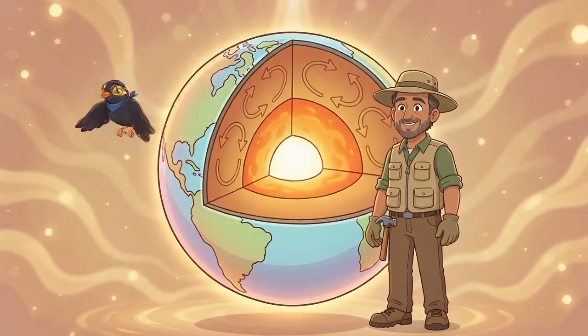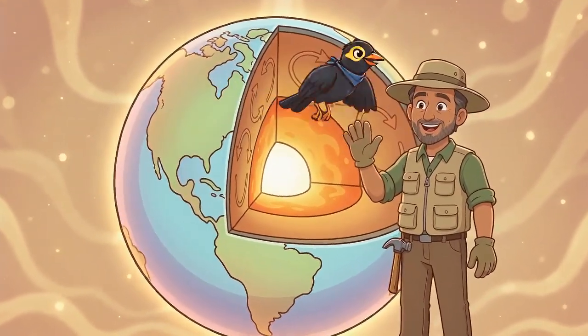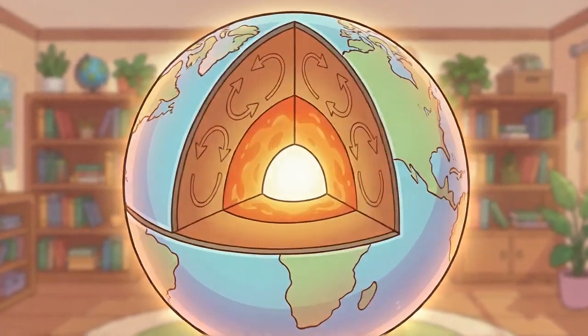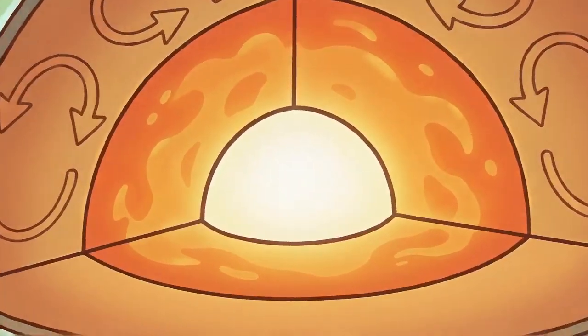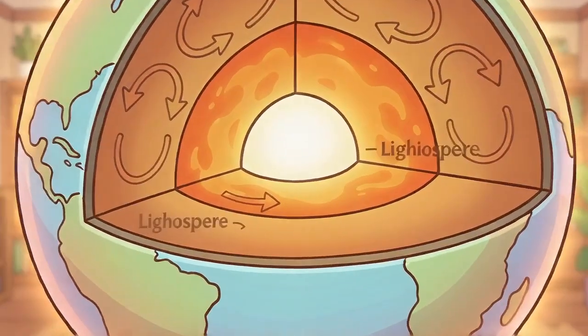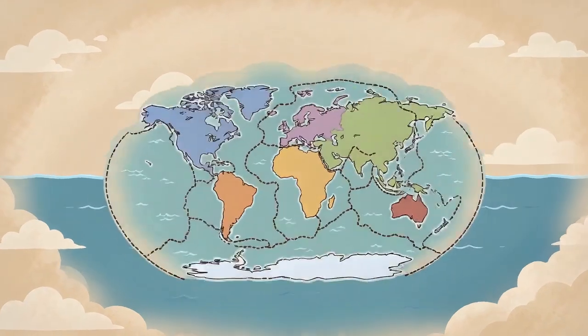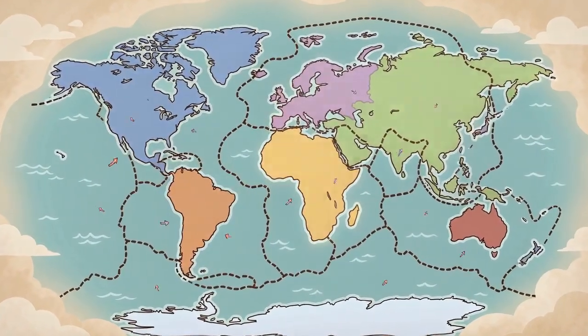I'm Dr. Faruqi, field geologist. Today's big question: what shapes the crust, the layer we live on? Only 5 to 40 kilometers thick. The crust and upper mantle form the lithosphere, broken into pieces. The Earth is broken into tectonic plates.